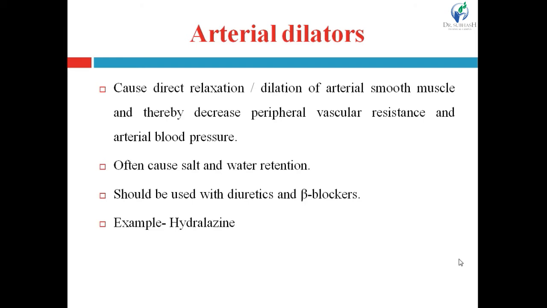That's why they decrease the peripheral resistance in the arteries, and that's why they decrease arterial blood pressure.